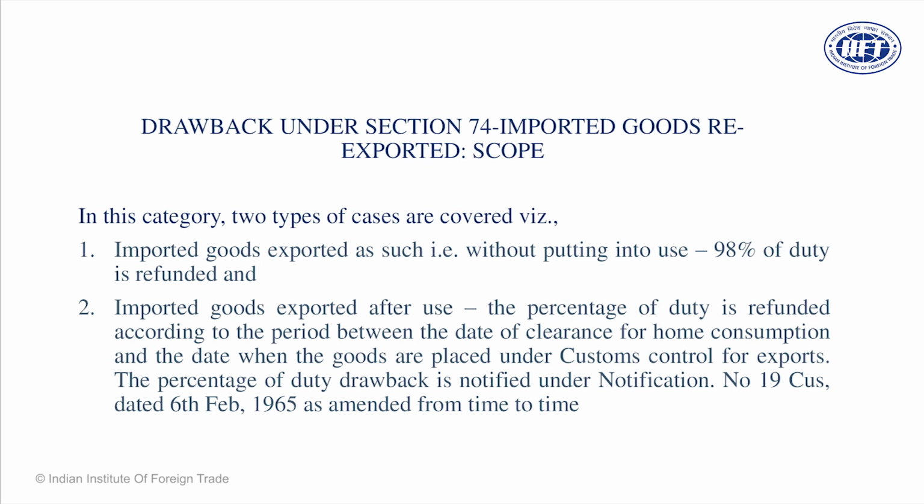So let us assume there is a gentleman based in Bangalore. His name is Mr. A. Mr. A imports certain cargo from China: electronic goods, electrical goods, automobile components or some other item. Goods come and are cleared at a dry port in Bangalore. Goods land in Chennai, and from Chennai they reach Bangalore. He files a bill of entry and pays duty.